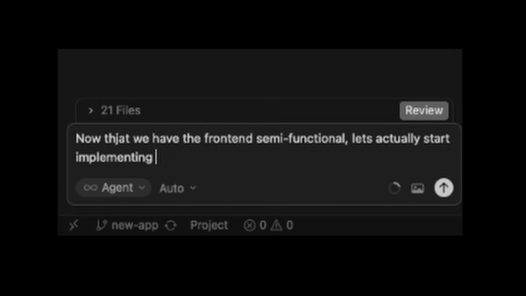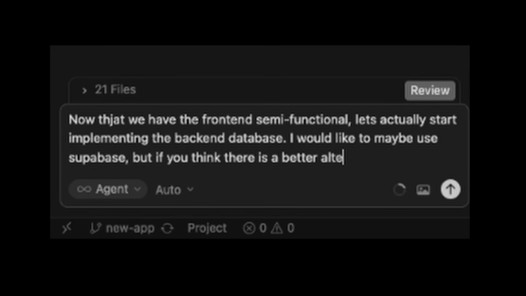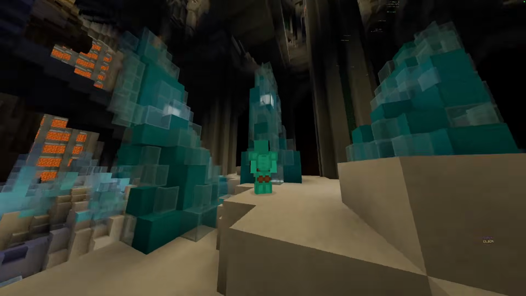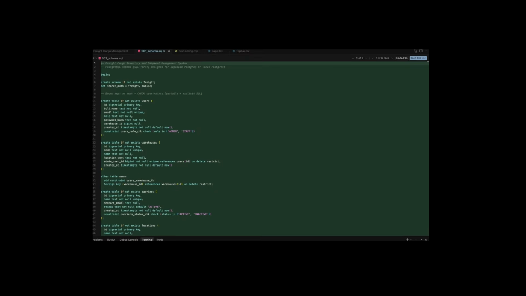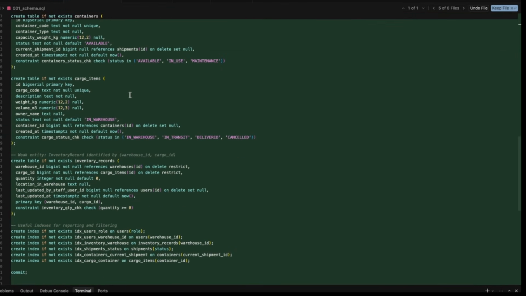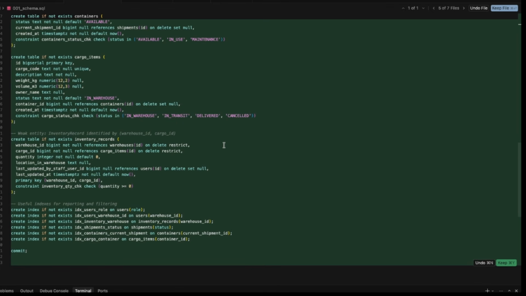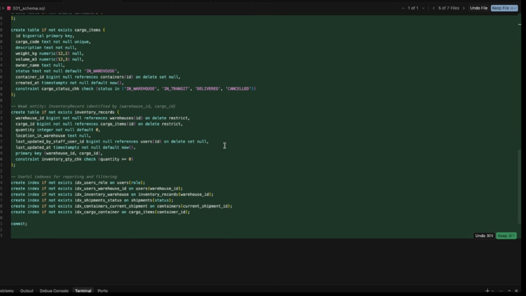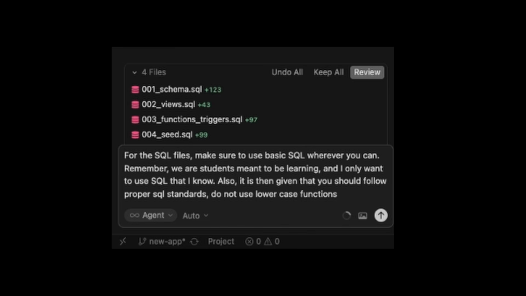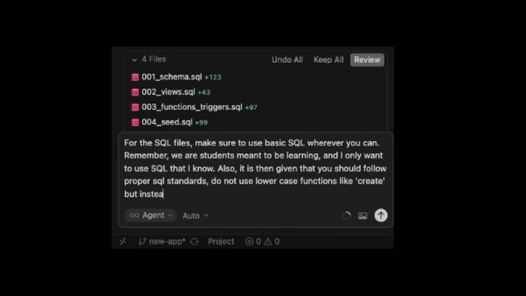So this is where things get fun. I asked Cursor to generate all the SQL commands for the schema, clean tables, proper conventions, following the ER diagrams exactly. It did not follow the diagrams exactly. It was also writing everything in lowercase, which technically works, but that is not proper SQL notation, and this is a database class, so we have to follow the standards. So I told it, redo everything, uppercase SQL keywords, follow the schema from the documents, no inventing new tables.